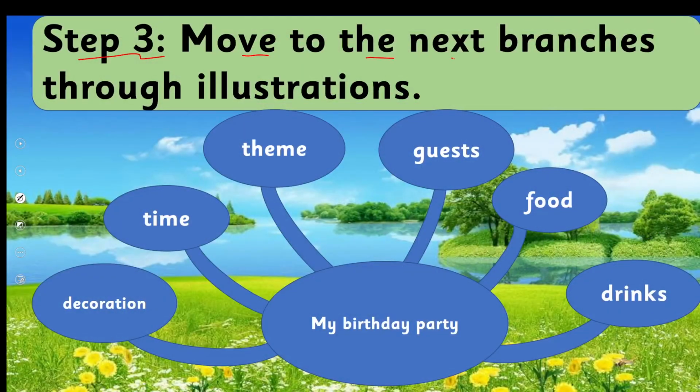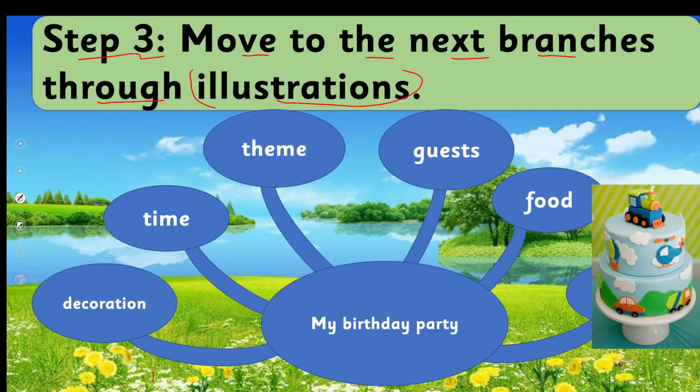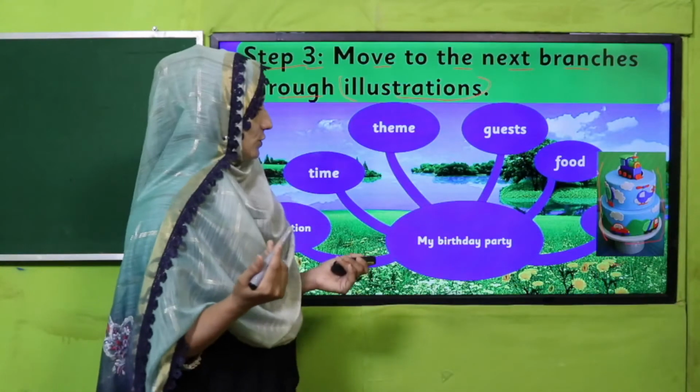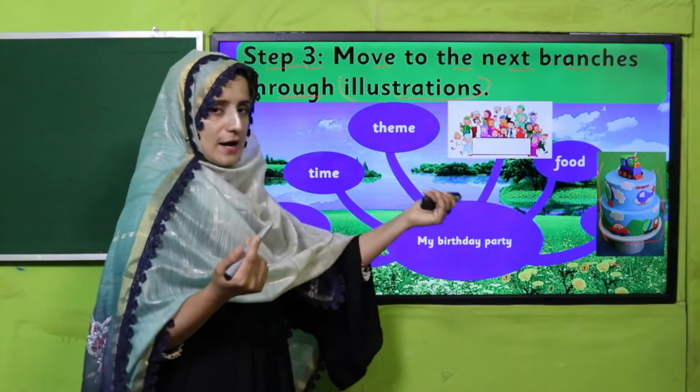Step 3, move to the next branches through illustrations. Now we will give illustrations to our mind map. Illustrations mean through different examples. See there, yes, drinks, and there is a cake. And in drinks, we can use water bottles, juices, etc. These are the drinks. Food and drinks.